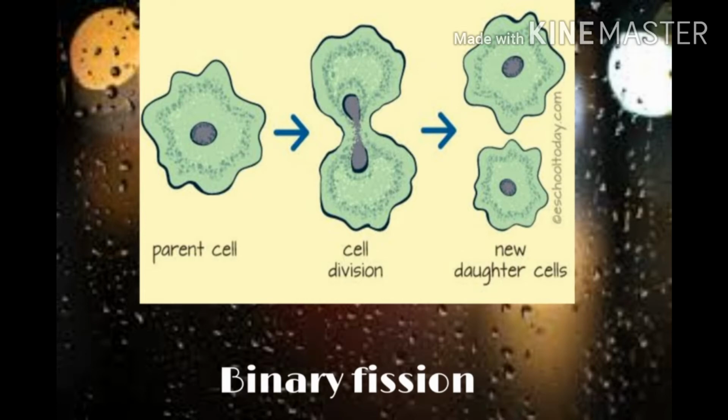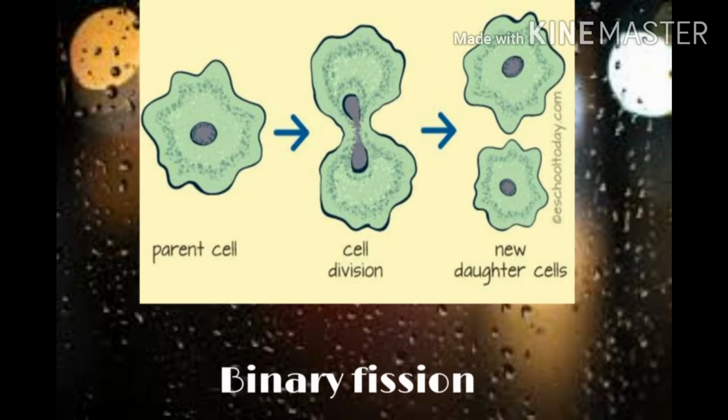That is, in between these nuclei, a wall is formed. As a result, the cell is divided into two and they move apart. So we can say a parent cell is divided into two daughter cells. Protozoans like amoeba and paramecium undergo binary fission. So that is about binary fission.